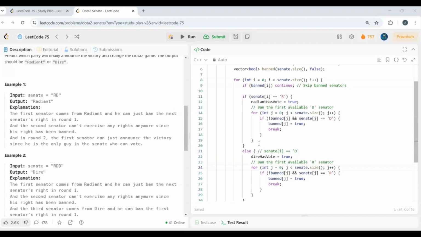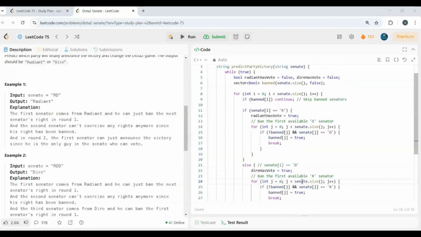Or if the current senator is from the dire party, then we'll assign his vote and we'll again check for the first available R senator, that is, the opposite radiant senator, using the for loop, and again we'll try to ban him by making banned of j as true and we'll break from that loop.